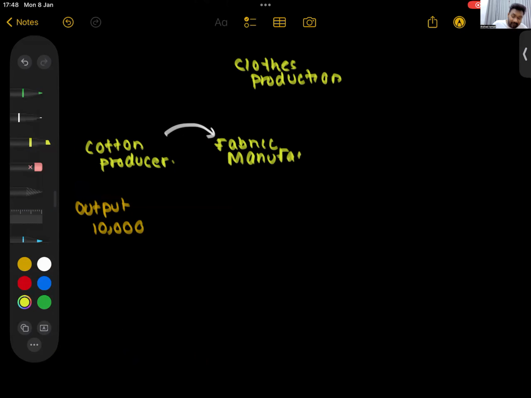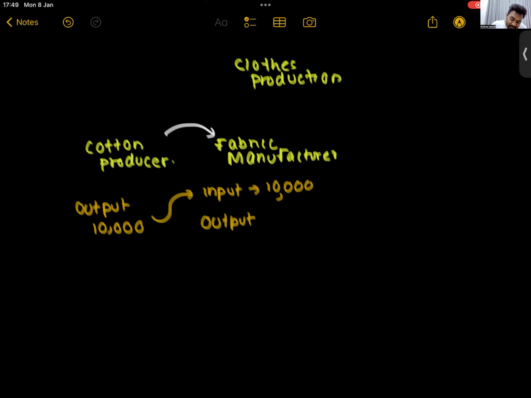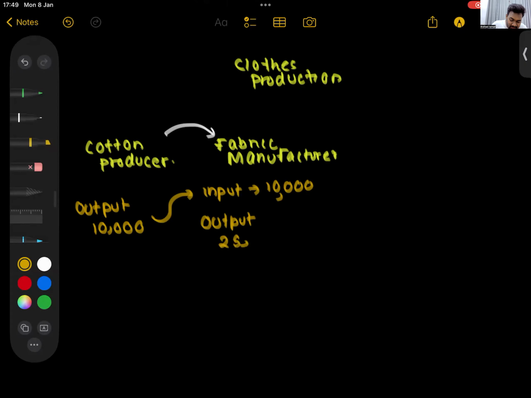This fabric manufacturer uses this 10,000 as inputs. He buys the cotton from this guy. And what does he do? He converts the cotton into cloth now, sheets of cloth. He produces an output worth 25,000.